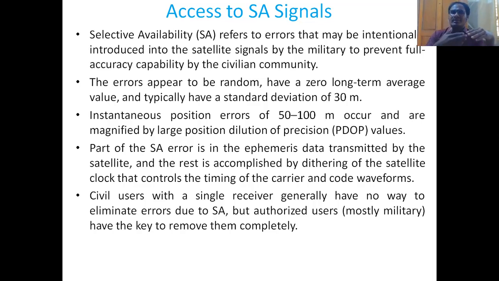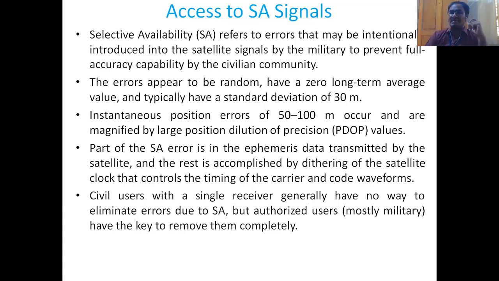So what are the various sources of SA errors? That may include the ephemeris data transmitted by the satellite. Ephemeris data include the orbital locations of the satellites, and the rest is accomplished by the dithering of the satellite clock. That means there is some difference between the UTC used by the satellite clock and the normal quartz clock used by the GPS receiver.